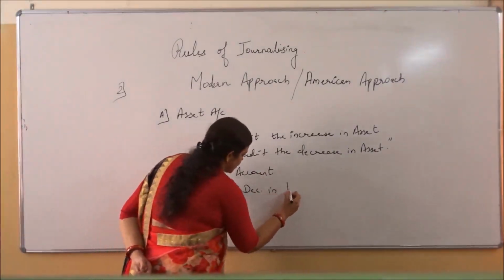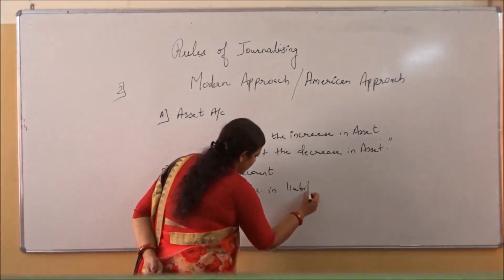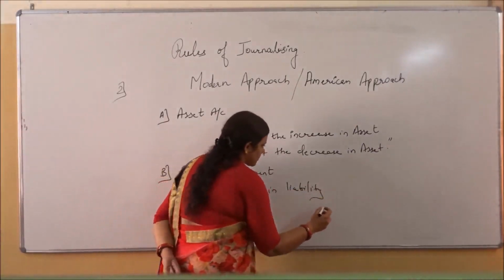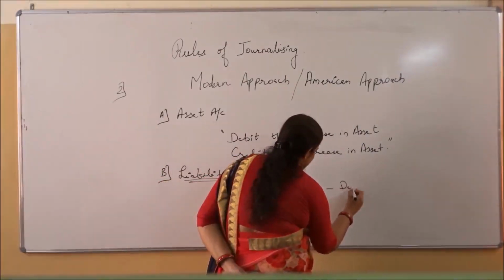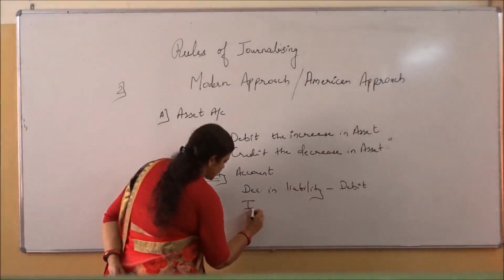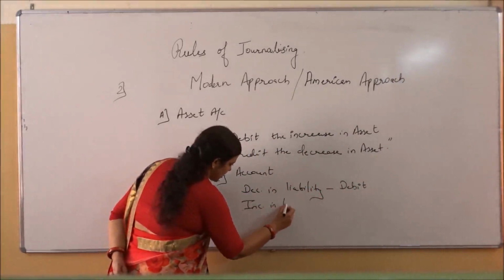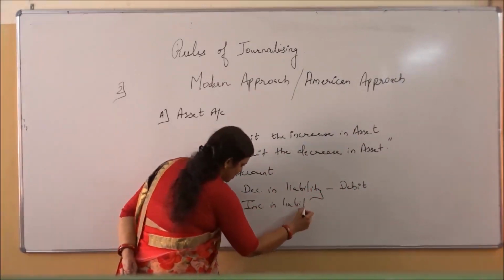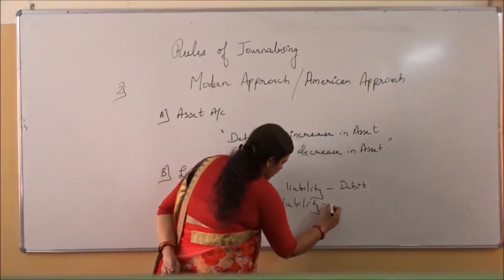Decrease in liability, debit, and increase in liability, credit.